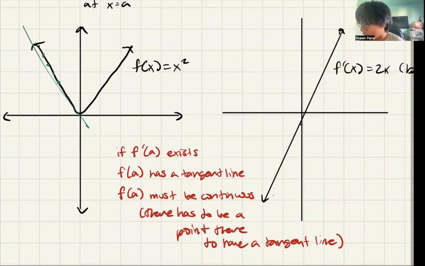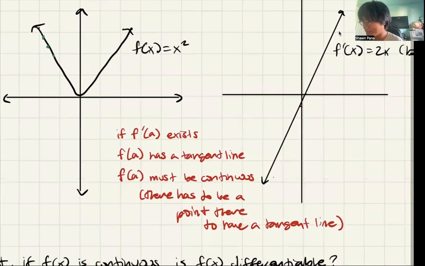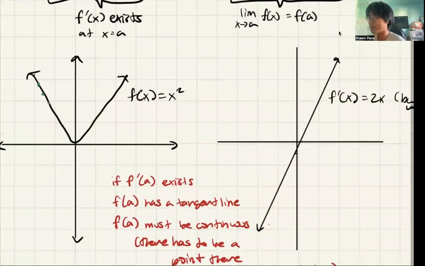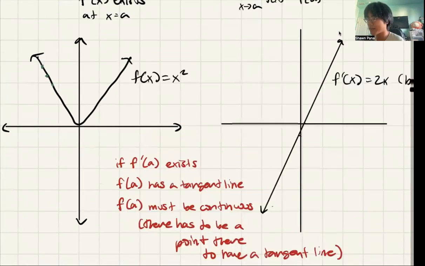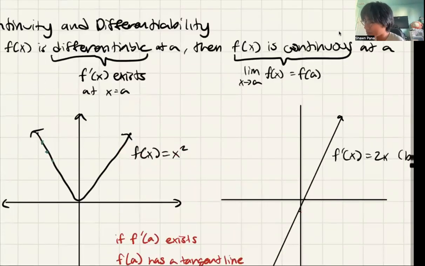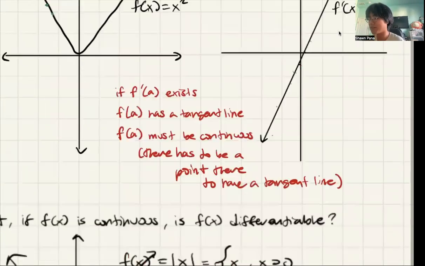Now, if you have a tangent line, this means that the point with the tangent line has to exist because it has to hit the point on the graph. The tangent line has to hit the point on the graph, and the point on the graph has to hit the tangent line. So there has to be a point on this graph. So since every single one of these points exists, and every single one of these points has a tangent line, differentiability does imply continuity because every single one of these points has to be continuous.